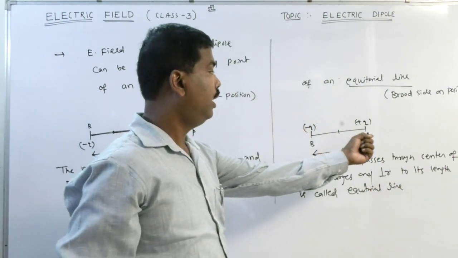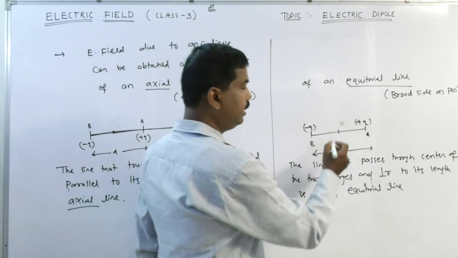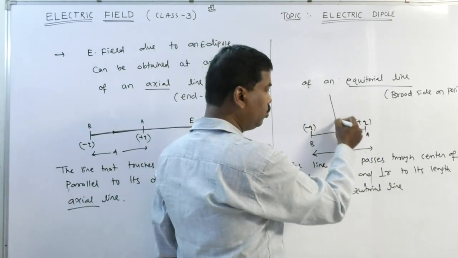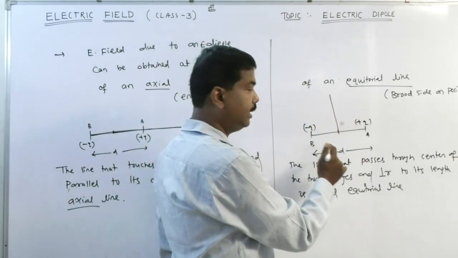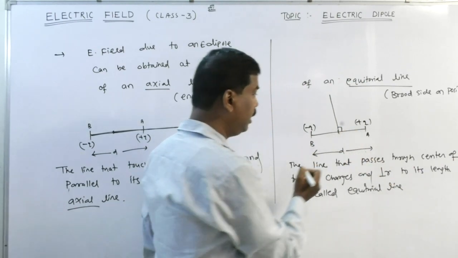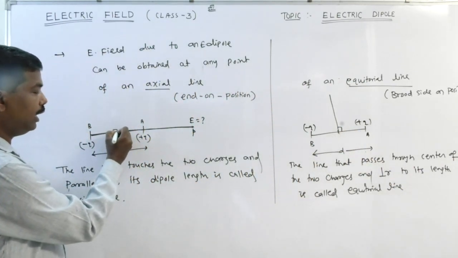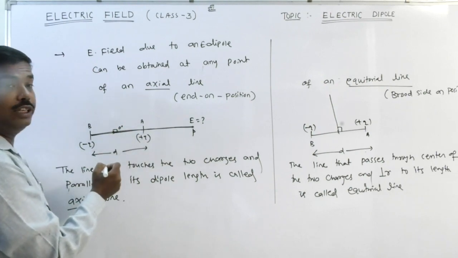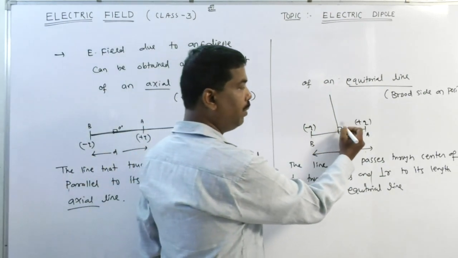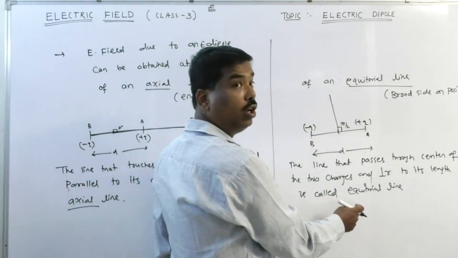Listen carefully. Let AB be an electric dipole. This is the center. The line that passes through the center of the two charges and is perpendicular to its length. Parallel to its length, theta is 0 degrees. Here theta is pi by 2. That is called the equatorial line.